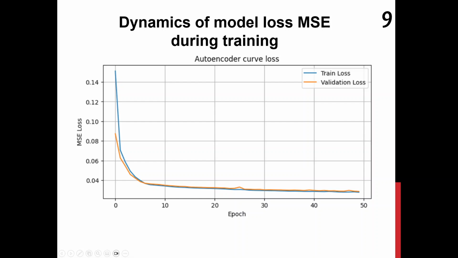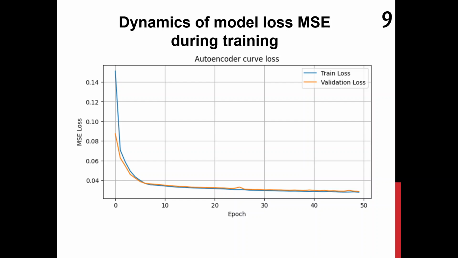Slide 9 shows a graph of the change in the mean squared error on the training and validation samples over 50 training epochs. A rapid decrease in loss is observed during the first 10 epochs, after which the curve approaches a plateau, indicating model convergence. The absence of a significant difference between the train loss and validation loss curves indicates stable training without overfitting. The final loss values on both sets indicate a high level of the model's ability to reproduce the normal behavior of IoT nodes.